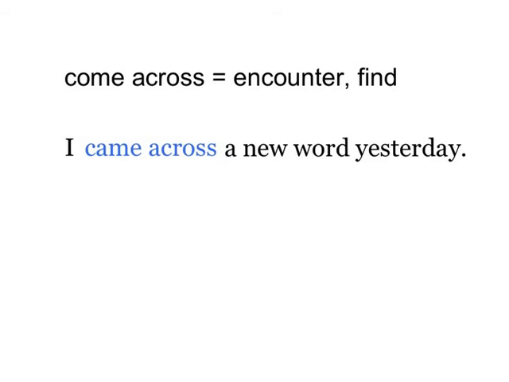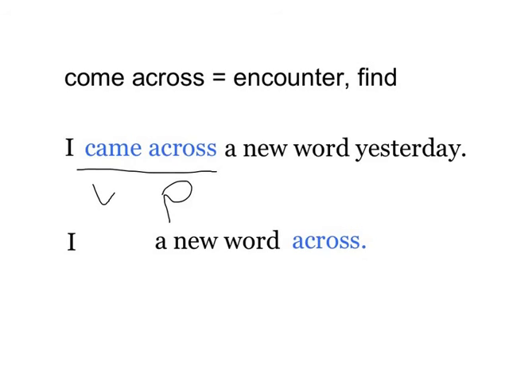Let's take a look at a specific example. If come across means encounter or find, and you said, I came across a new word yesterday, that would be the correct way of using the phrasal verb. Came across must appear together, with your verb and your particle together here. These cannot be separated. Therefore, would it be possible to say, I came a new word across? No, it wouldn't, because came across would need to appear together because it's an inseparable phrasal verb.